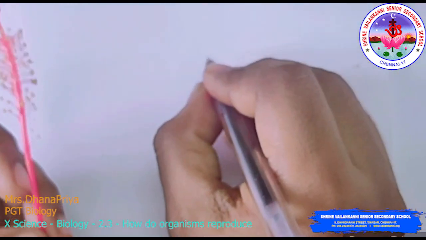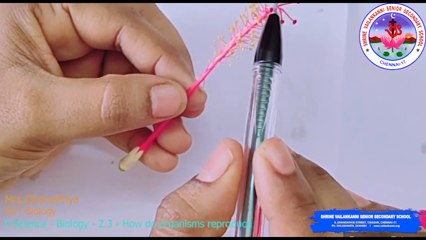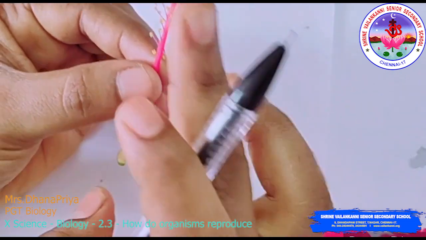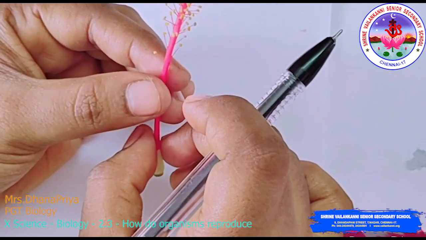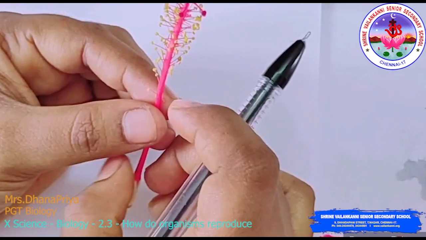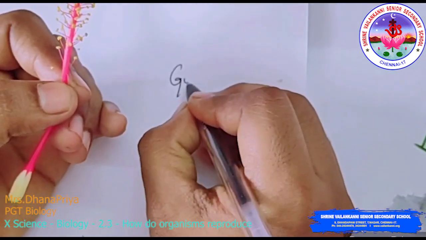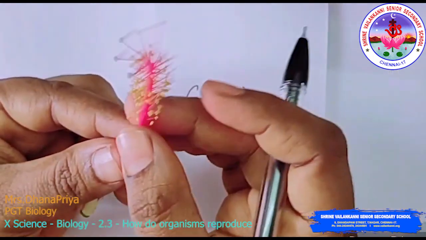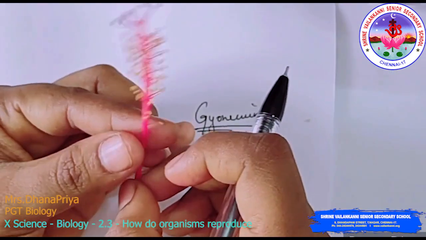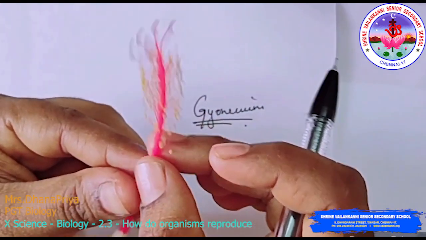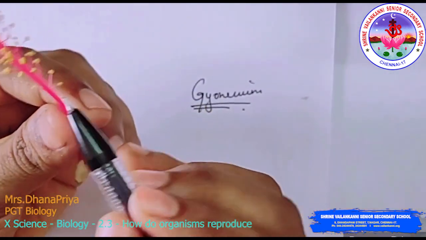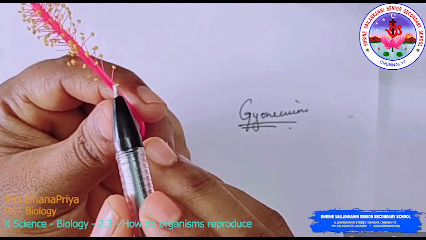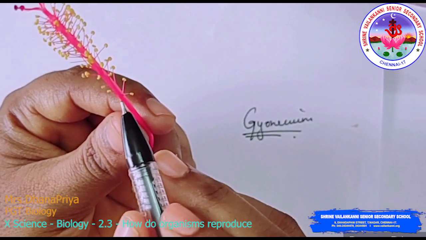So the stigma, the style and the ovary are considered to be the female reproductive part. That is called the gynoecium, the female reproductive part. Now we see the male reproductive part. You can see here the male reproductive part which is attached to the style. This is the stamen.